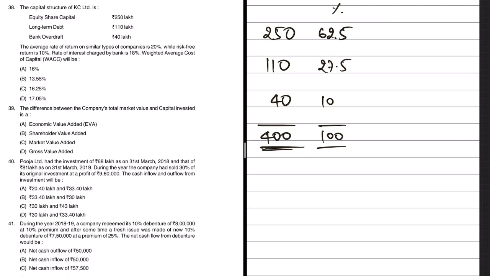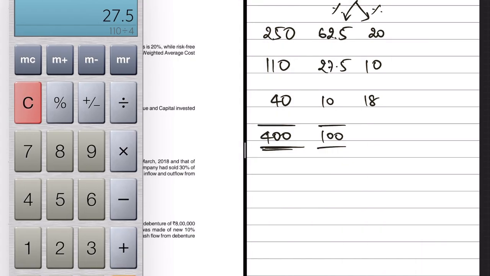Now write down the cost next to it. Cost of equity is 20. Again, this is also in percentage. Then risk-free rate of long-term debt is how much? 10% and interest is 18. Now multiply this into this. 62.5 into 20. So 1250. 27.5 into 10, that 275.